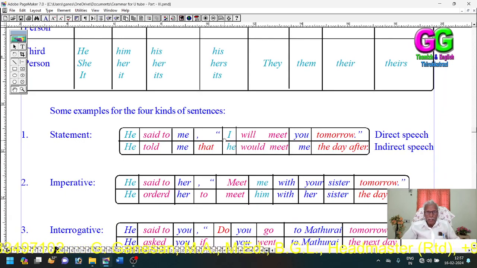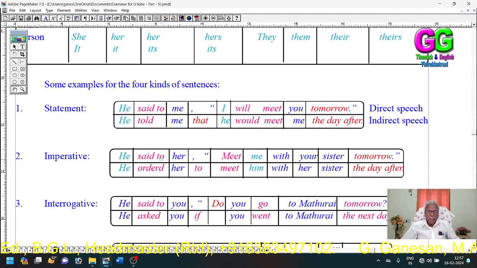Statement. He said to me, "I will meet you tomorrow." Direct. He told me that he would meet me the day after. Imperative. He said to her, "Meet me with your sister tomorrow." He ordered her to meet him with her sister the day after.